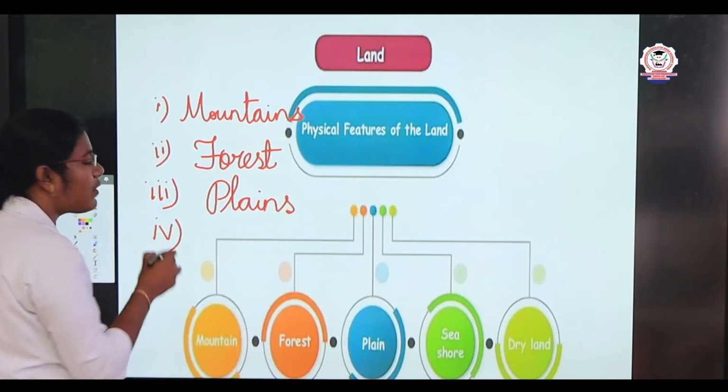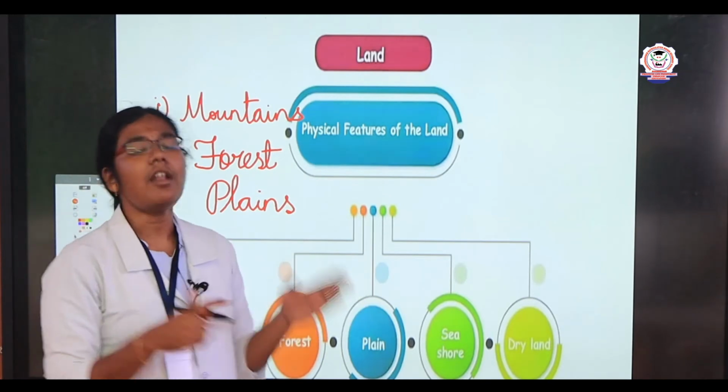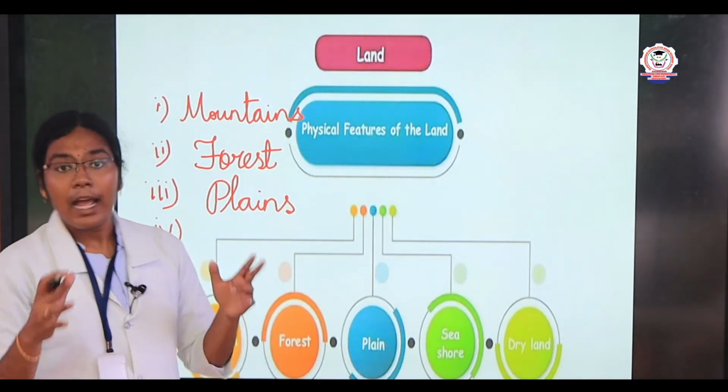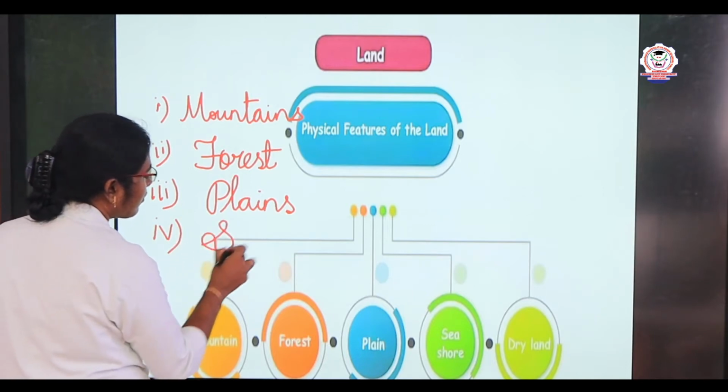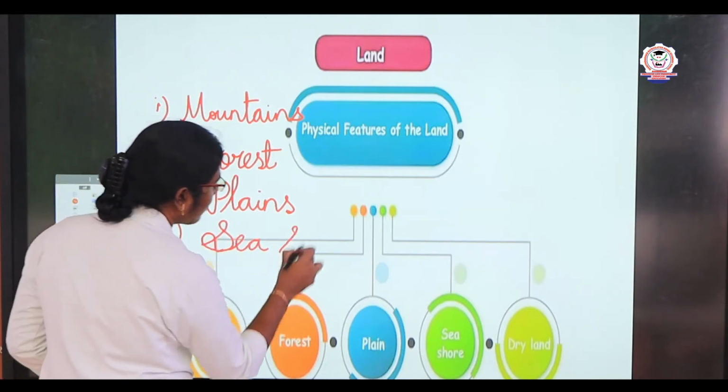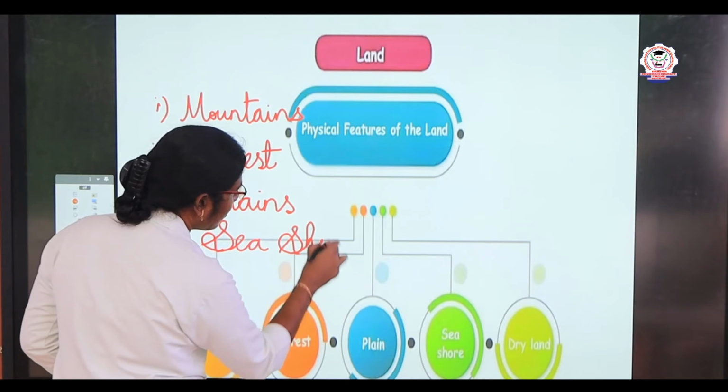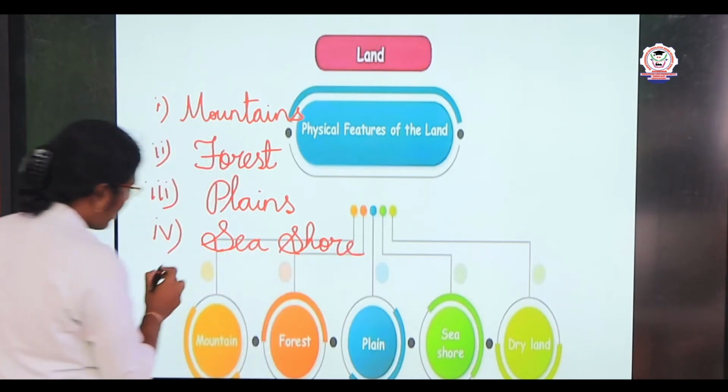Most of the people living in the plains region have agriculture as their main occupation. Then the next one is seashore. The last one is dry land.